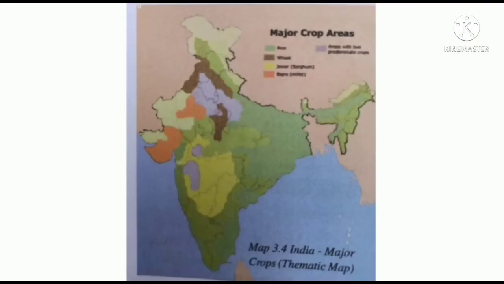Thematic maps are showing specific information. For example, rainfall map, soil map, population map, road maps, etc.